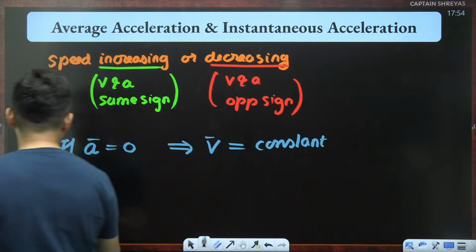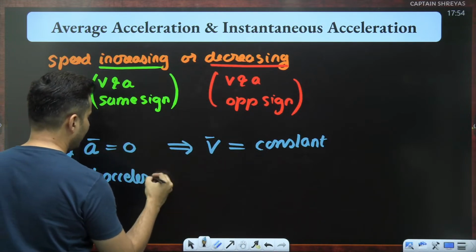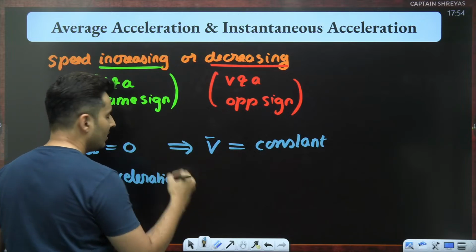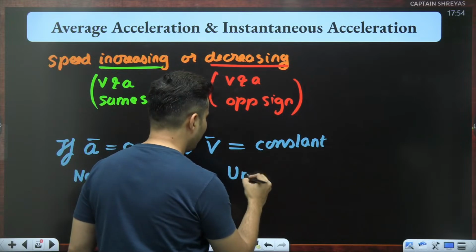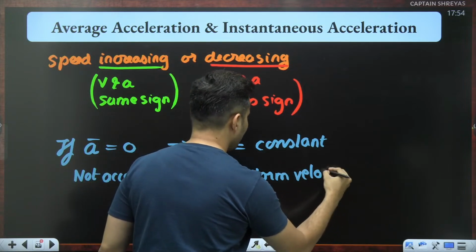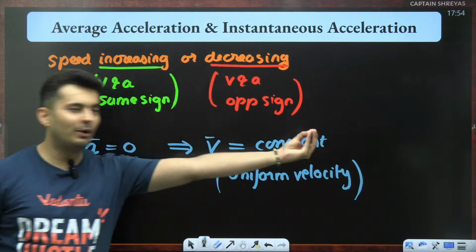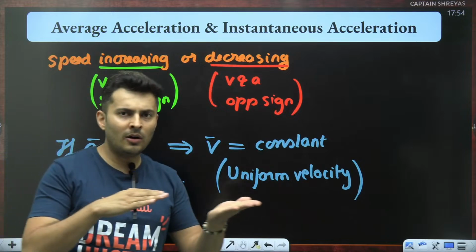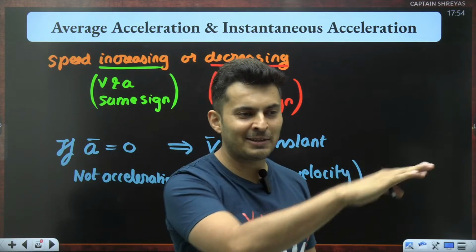It is basically not accelerating. So such a motion is called uniform motion, uniform velocity. The particle is moving with a uniform velocity. That means constant velocity. 2 meters per second, 2 meters per second, 2 meters per second.